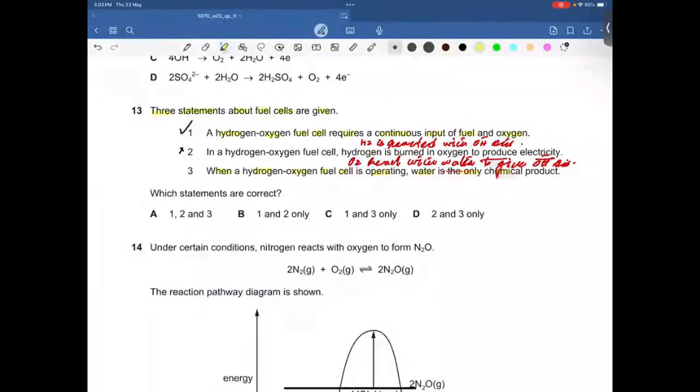That's the right statement, because after cancelling all hydroxide ions and water, you will get the final product: 2H2 gas plus O2 gas converting into 2H2O. So the third statement is right. So options 1 and 3 are correct, and therefore C is going to be the right answer.